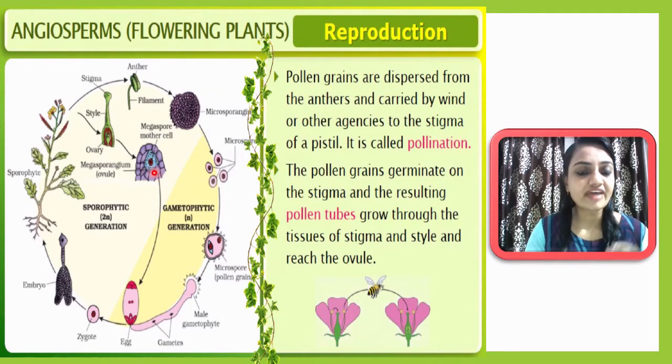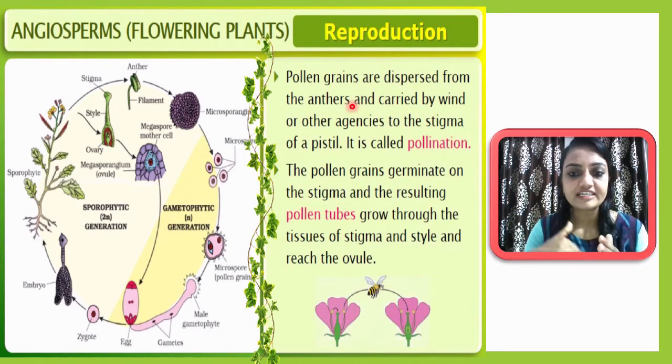So now the egg cell is ready for fertilization, and then the pollen grain will be released. The pollen grain will be released from the anther, and that is called dispersal. So pollen grains are dispersed from the anthers. The anther will burst and release the pollen grain, and this is called dispersal. So pollen grains are dispersed from the anthers and carried by the wind or maybe other agencies.